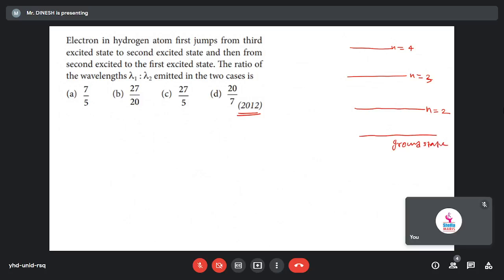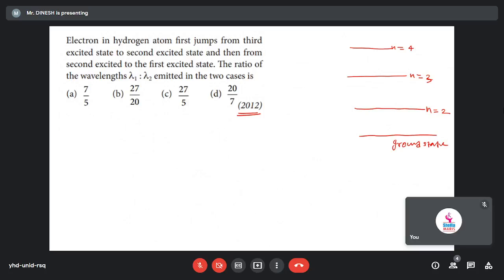So what are they asking here? They are asking for the ratio of their wavelengths.